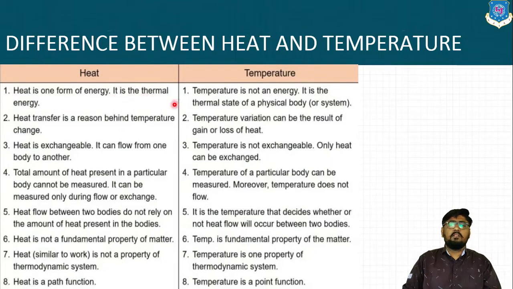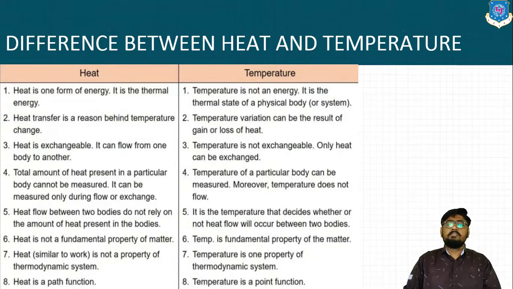Whereas temperature is not an energy. It is the thermal state of a physical body or a system. It is nothing but a thermal state of the system. Heat transfer is a reason behind the temperature change. Whereas temperature variation can be the result of gain or loss of heat. If we say the temperature is decreased, means the heat is lost. If we say the temperature is increased, we can say that heat is gained.